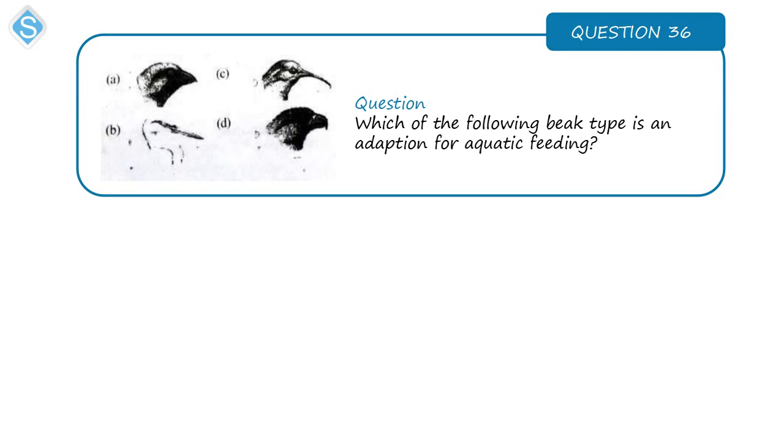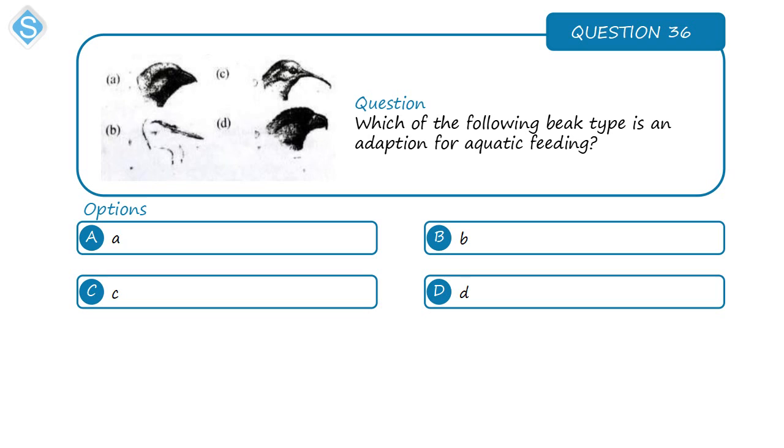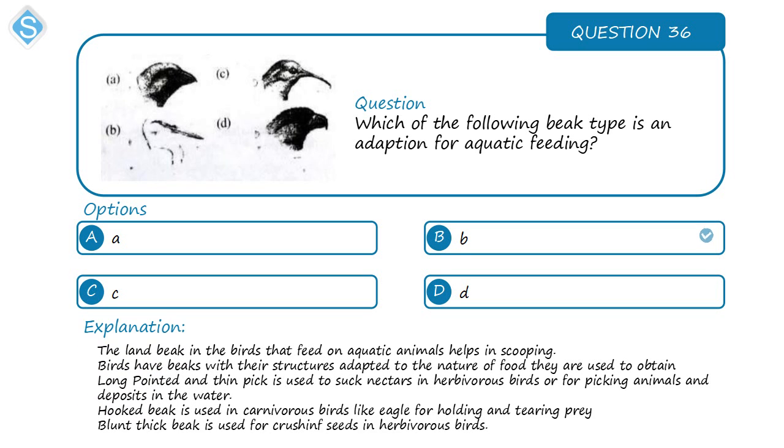So here you have a diagram of some birds. Question is, which of the following beak types is an adaptation for aquatic feeding? That is, which of these birds would most likely feed on aquatic organisms? And we've talked previously about beaks in one of the previous questions. The correct option will be option B.